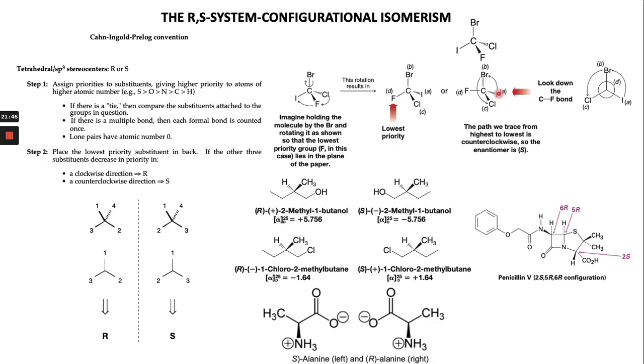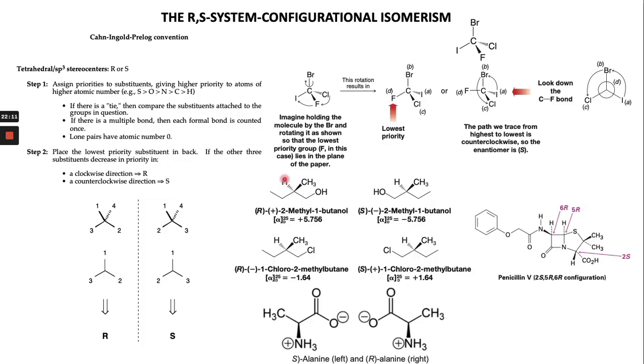So we move fluorine to the back, and then go from the highest atomic number to the lowest. Here the movement is counterclockwise, so this one is S. If the movement is opposite, then the stereochemistry of the carbon will be R.